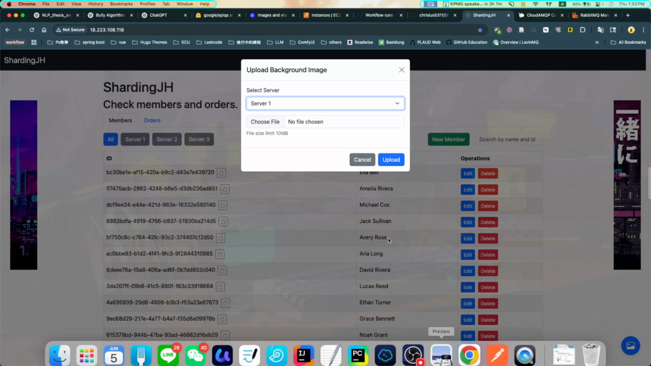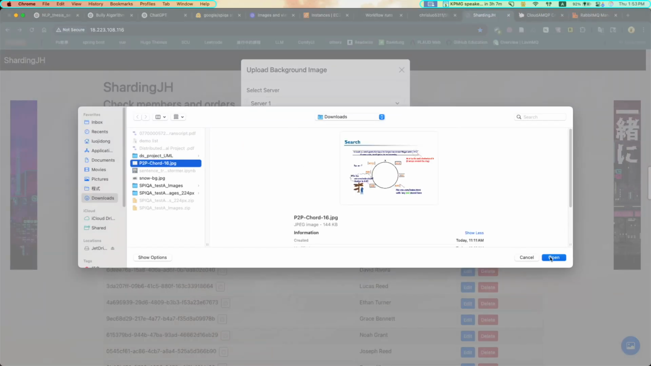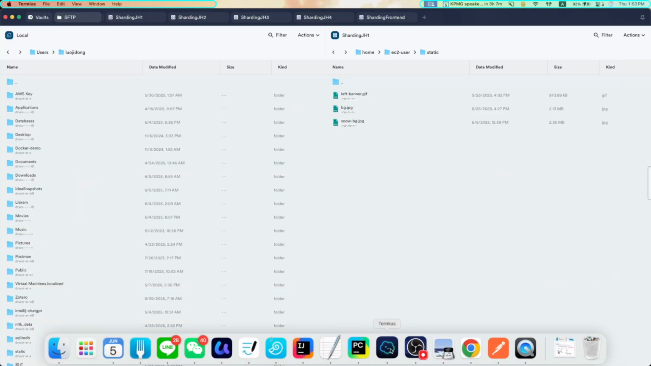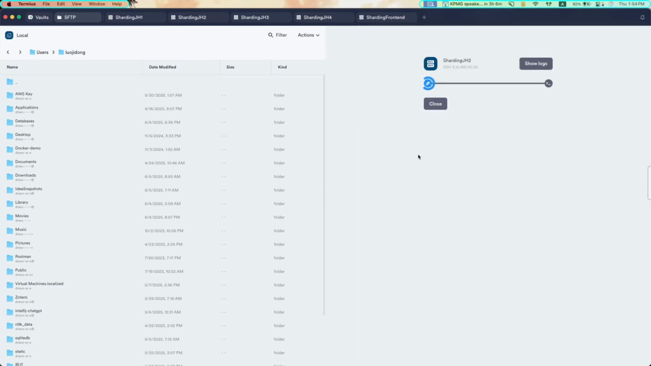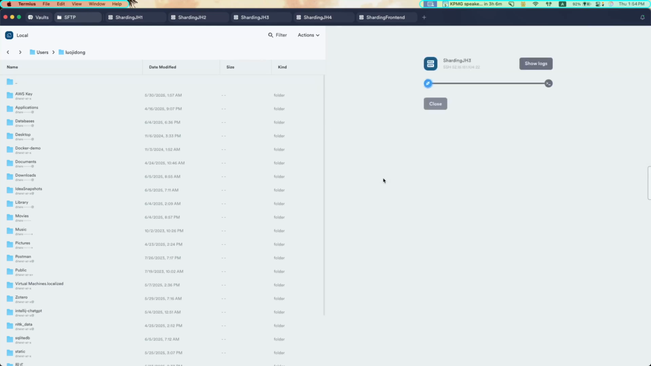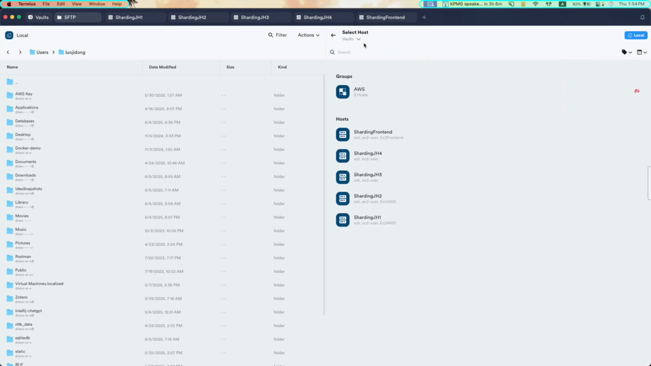Okay, I'm going to upload P2P chart. Upload successfully. Let's go see. Okay, let's refresh. In server 1, there's the P2P chart 16. Okay, let's see server 2. Yes, it also has this P2P, so it means that it replicated to server 2. Let's check server 3 to see if it goes to the loop. No, so it means it successfully only replicates to the next neighbor.